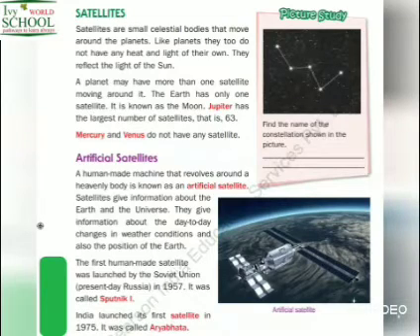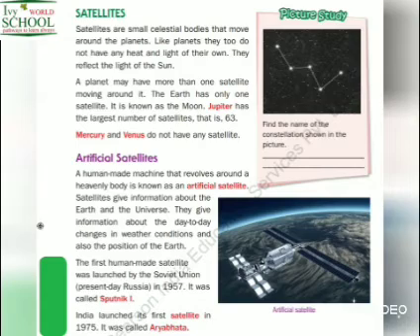Artificial satellites. A human-made machine that revolves around a heavenly body is known as an artificial satellite. Satellites give information about the Earth and the universe. They give information about the day-to-day changes in weather conditions and also the position of the Earth.